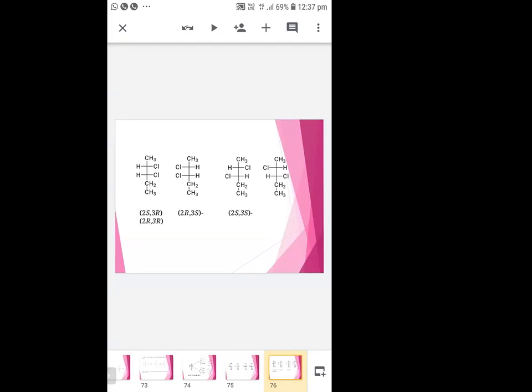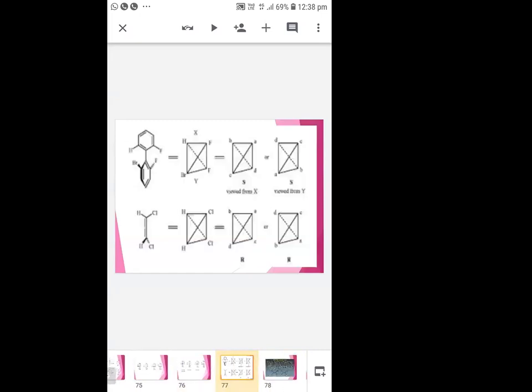Okay, check it. Here, first we saw a compound containing one asymmetric atom. The next one contains two asymmetric atoms, and for more than one asymmetric atom we also follow the same procedure.